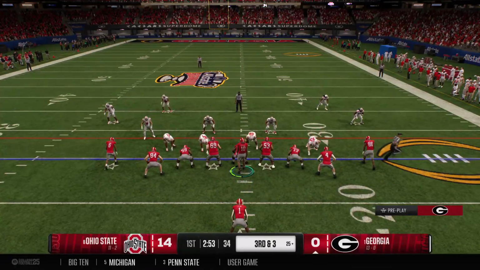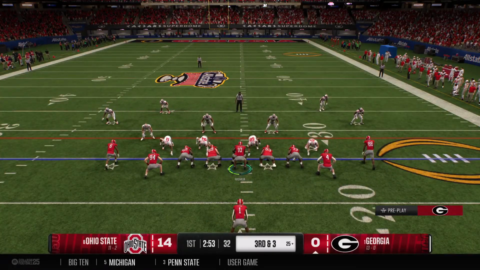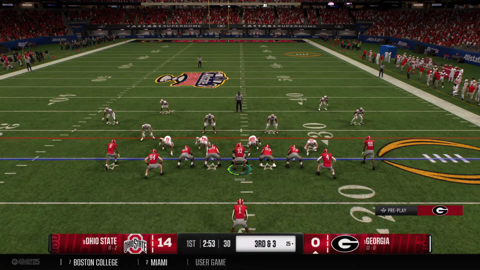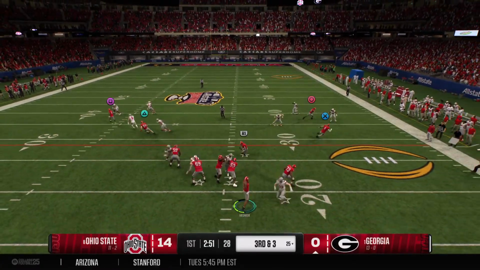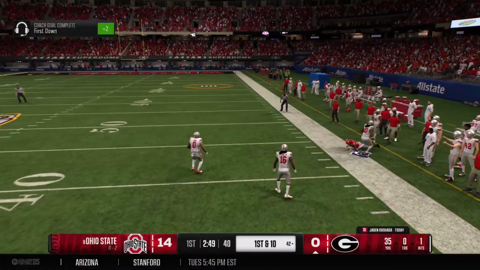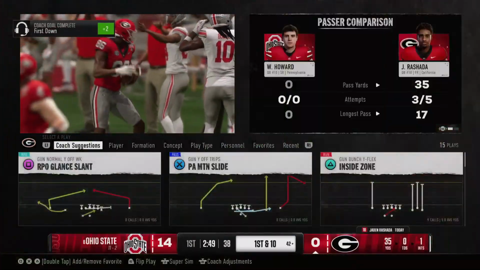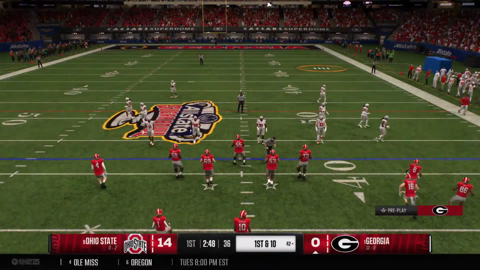We'll see if the offense can move the chains off that incompletion. Got to pick up the third and short through the air. It is complete. What a grab by the receiver right near the sideline. First down and 10 now.